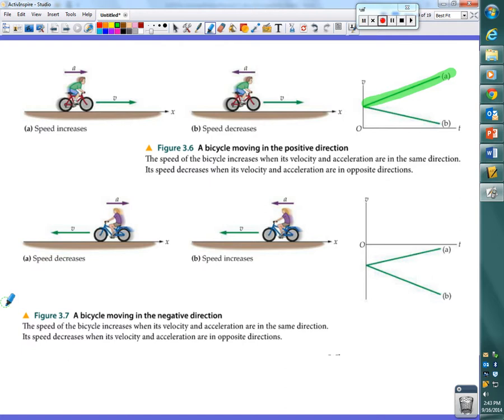Yes, they're changing. Specifically how? During this section of the graph, if we had to write the ordered pairs, what would be happening to the y values of those ordered pairs? They're increasing. Means that the object is speeding up. Okay? Good there?